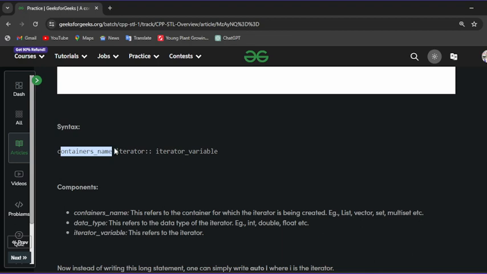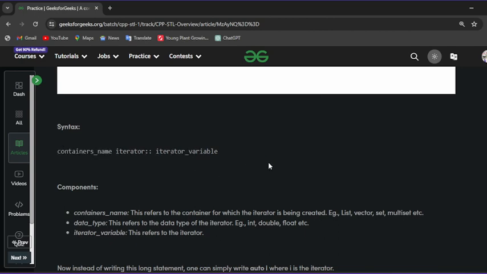You need to write the container name, colon, iterator, and variable name. Iterator is a keyword and here you write the variable name, and the colon is a rule, and before that you need the container name, whichever type you want to make an iterator of. If you want to make an iterator for a vector, you write vector. If you want to make one for a list, you write list. If you want one for a set, you write set. So many things you can write in this place, and then you write the iterator keyword and variable name.